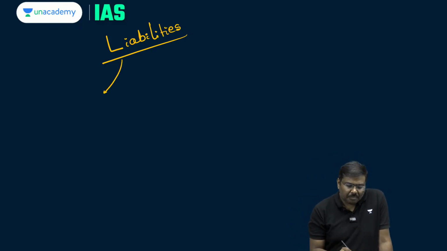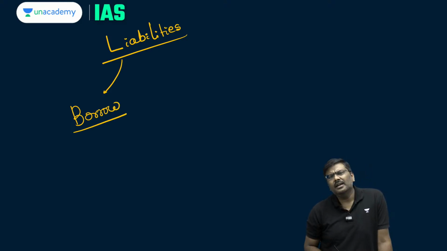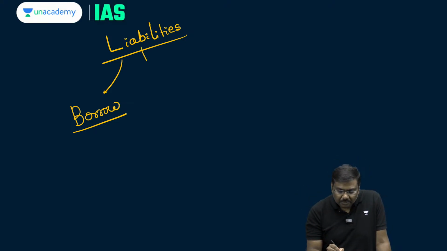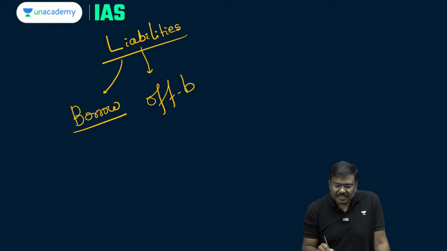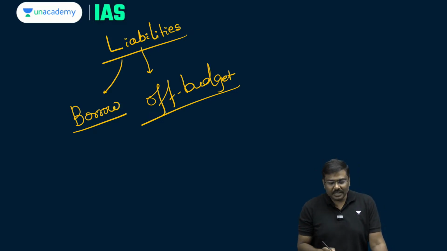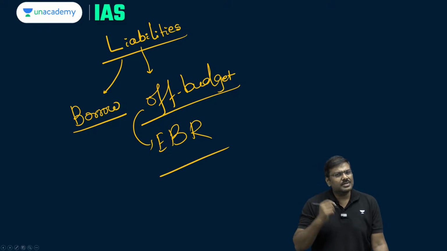If Government of India will borrow from the market today, is Government of India liable for this amount of money? Yes. If government will borrow indirectly, not directly, that is basically under the concept of off-budget borrowing. Is Government of India responsible for repayment of this off-budget borrowing? Yes, this is basically covered under the concept of extra budgetary resources.